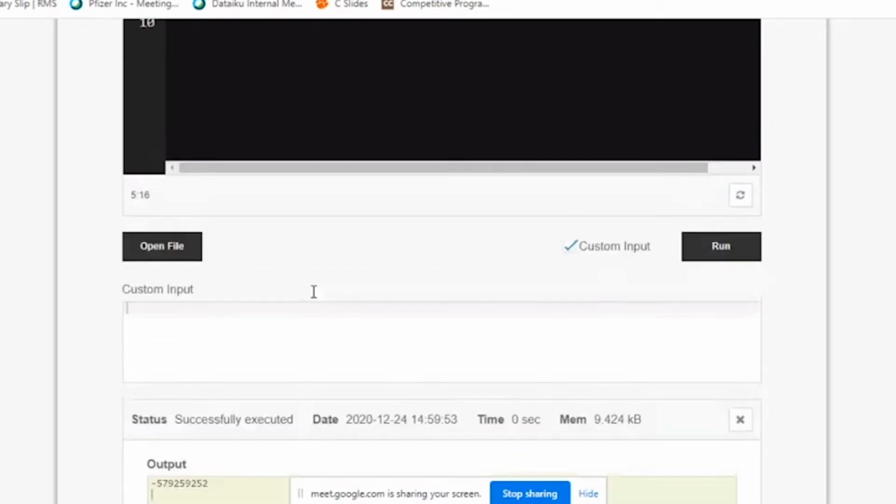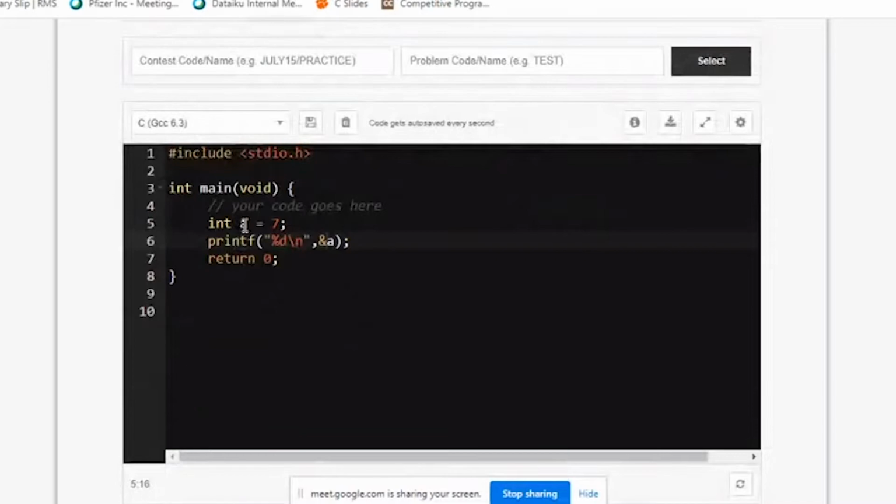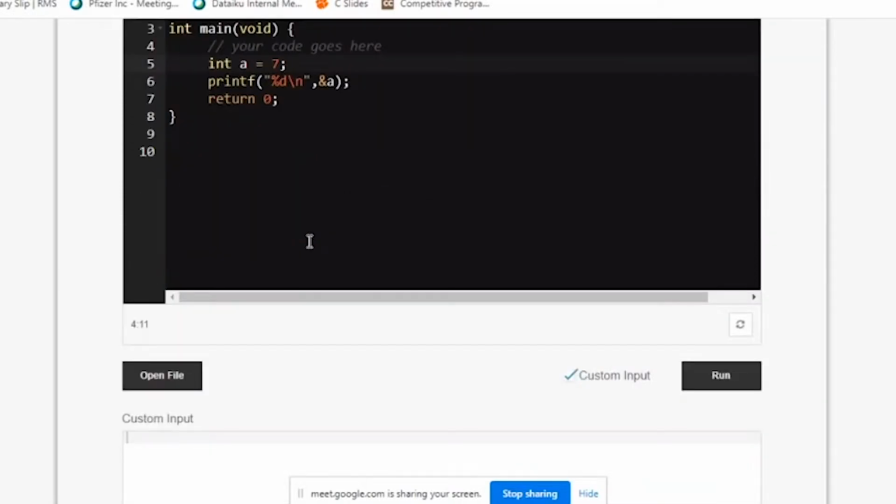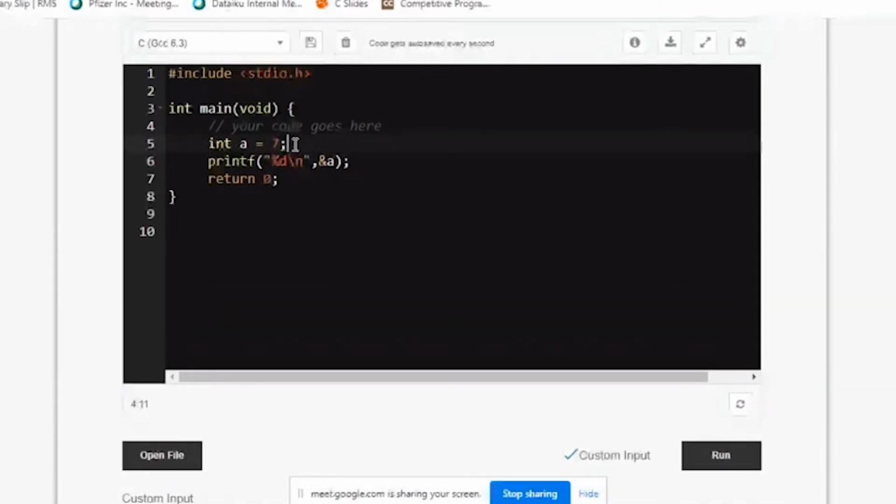So this is how your computer works. You're just requesting your computer, give me 4 bytes. Where it has to be given, it's not in your hand. It's completely in the hands of the operating system. You are just requesting, give me 4 bytes, and it's the computer's job to reserve 4 bytes in any of the memory locations. You cannot demand, I want it in the beginning, in the middle, or in the end. It's not your job to demand, and you cannot do that either. Clear, right? It has to be done by your operating system. The only thing is you can request, I want 4 bytes and I want to store 7 in that. And this is how you can actually get the address of it.